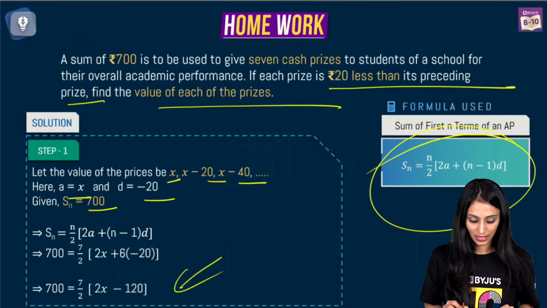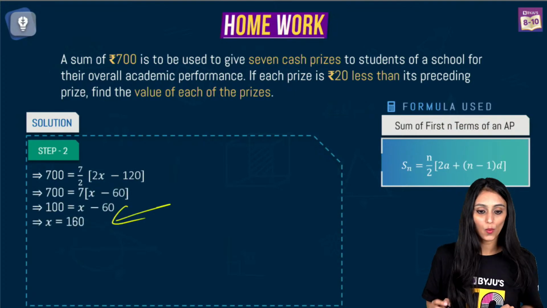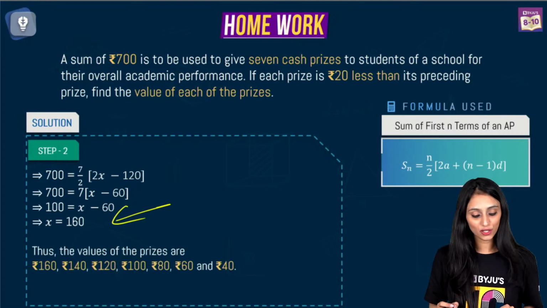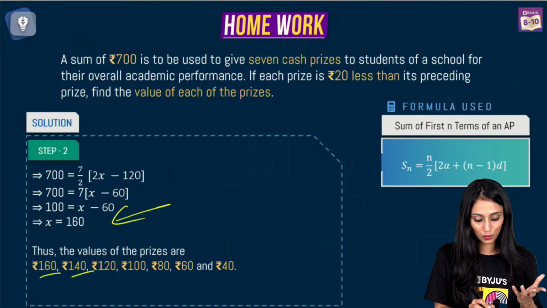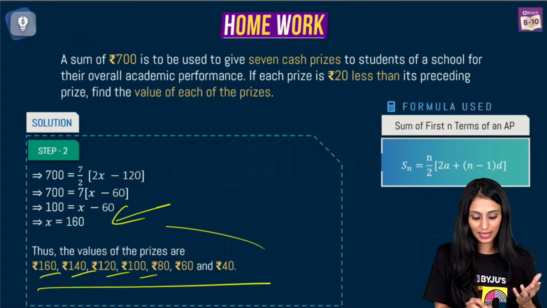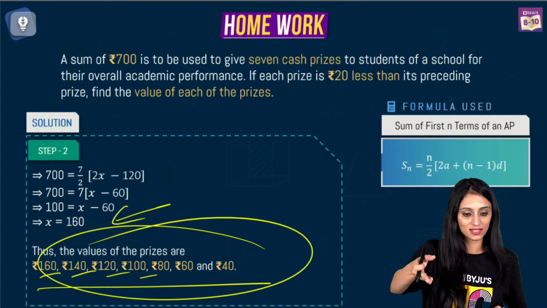Yes. So simply you have to solve this and you get x equals 160. Once you get the value of x, you can get all the values, since each value is 20 less than the previous one: 160 rupees, 140, 120, and so on. This is the value of all the 7 prices. Yes, absolutely. Sukhjot has now answered it.